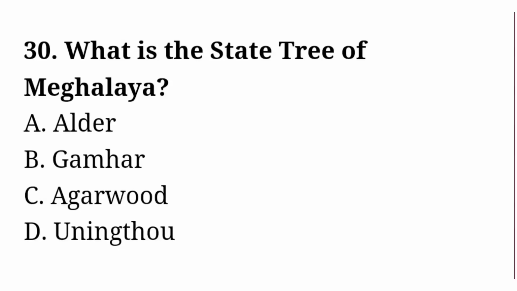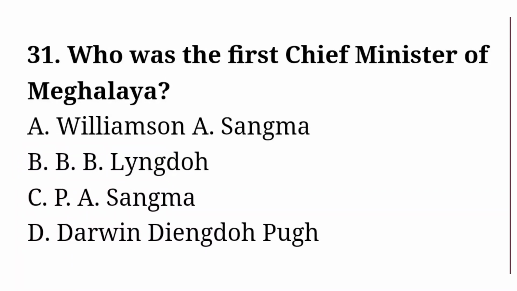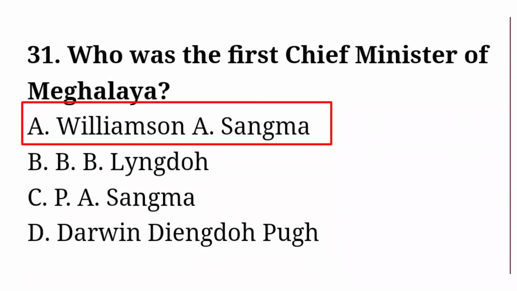What is the state tree of Meghalaya? Number B. Gamhar is correct answer. Who was the first Chief Minister of Meghalaya? Number A. Williamson A. Sangma is correct answer.